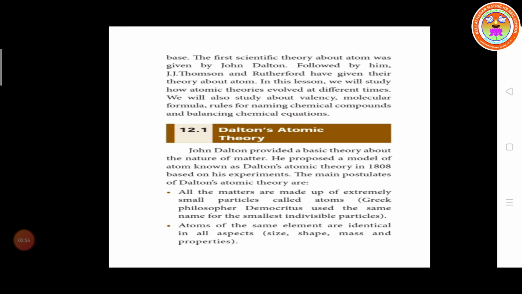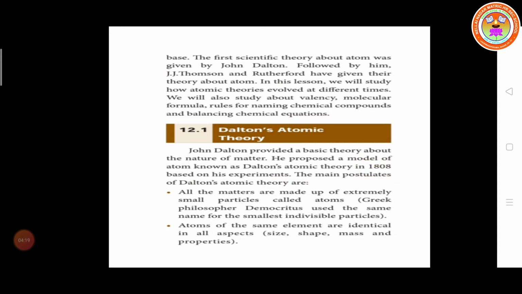The first one is Dalton's atomic theory. John Dalton provided the basic theory about the nature of matter. He proposed a model of the atom known as Dalton's atomic theory in 1808.